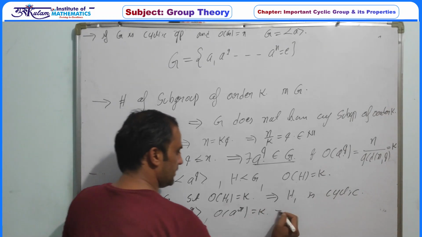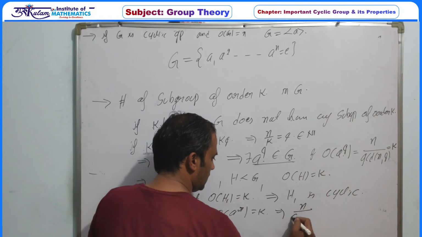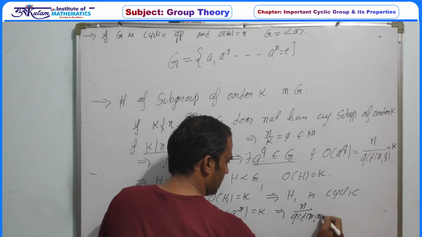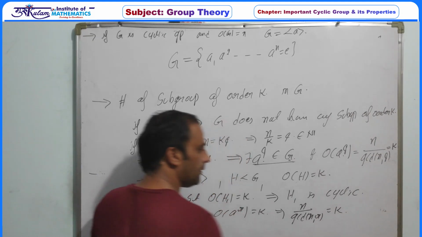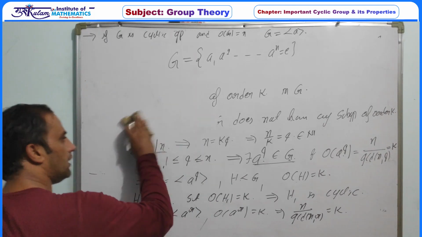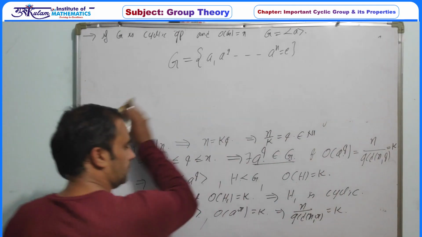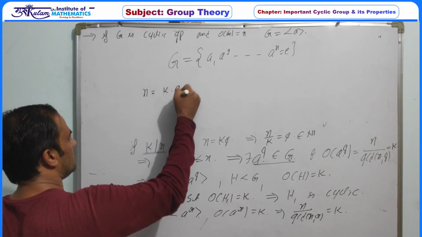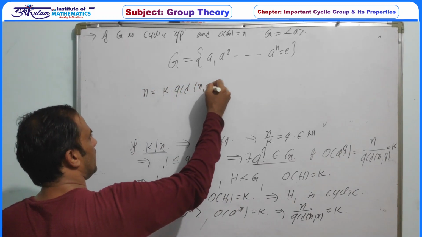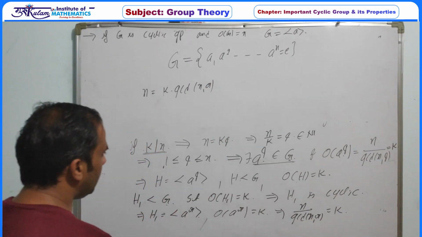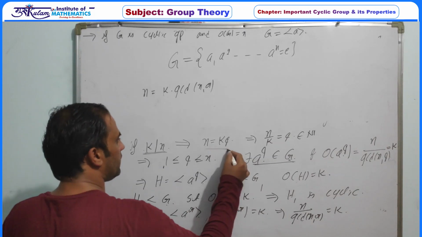So this implies n upon GCD of n and r is equal to k. So what we have, n is equal to k times GCD of n and r, and n is already equal to k into q.